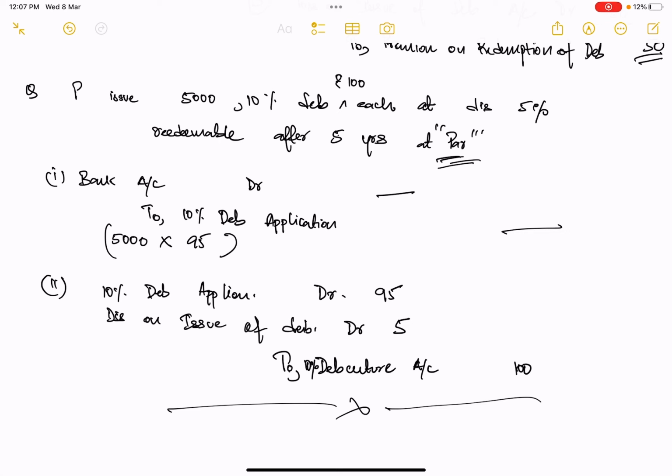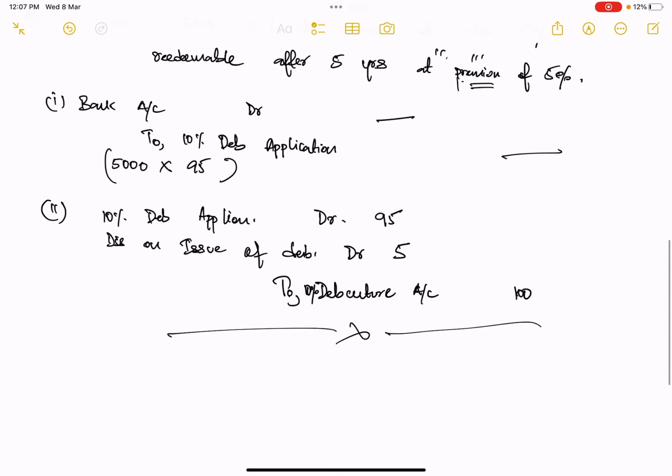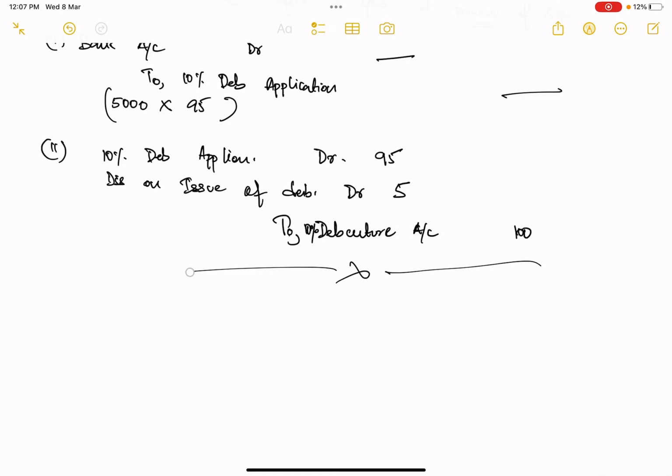If the same case was there, where it has been stated after 5 years at a premium of let's say 5%, now in this case we would have had to record additional transactions for the preparation of this loss, the premium payment that the company is going to make in the future after 5 years. So that would mean one more additional journal would have appeared, and that journal would have been simply loss on issue of debentures.